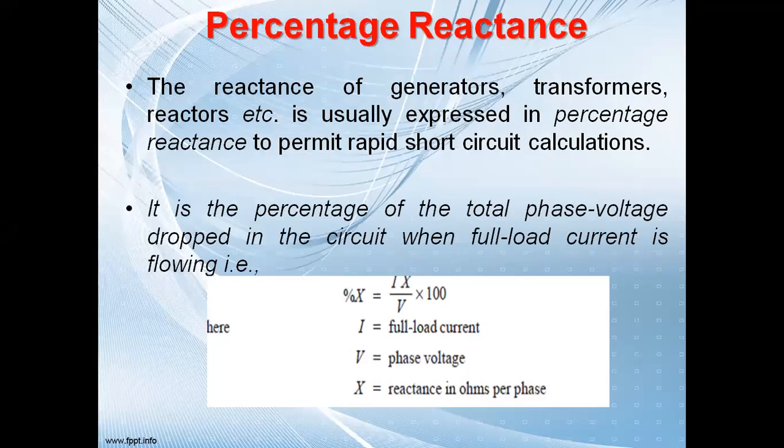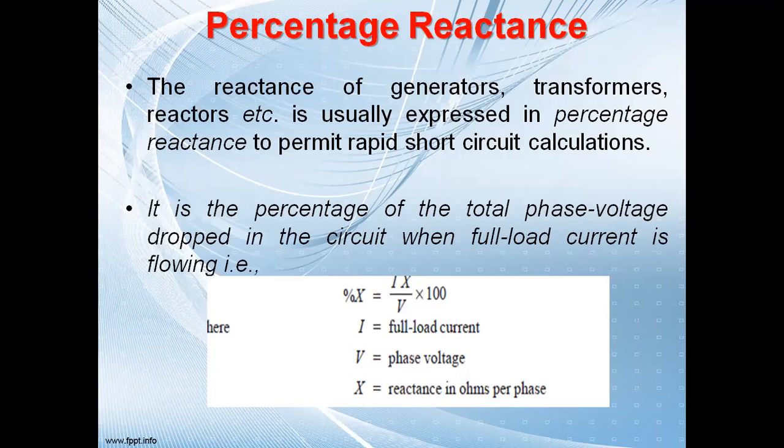Now, what is the percentage reactance? This is very, very important. We should understand the meaning of percentage reactance. Percentage reactance is defined as the voltage drop occurring across that particular circuit divided by the phase voltage, into 100.